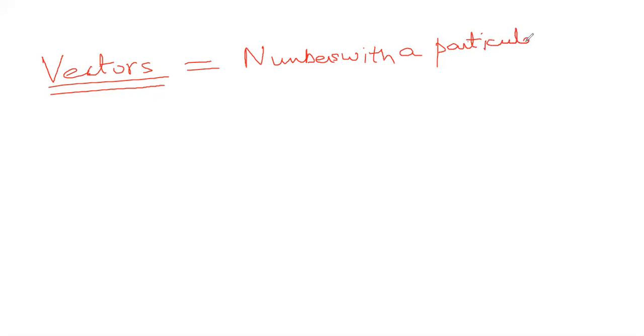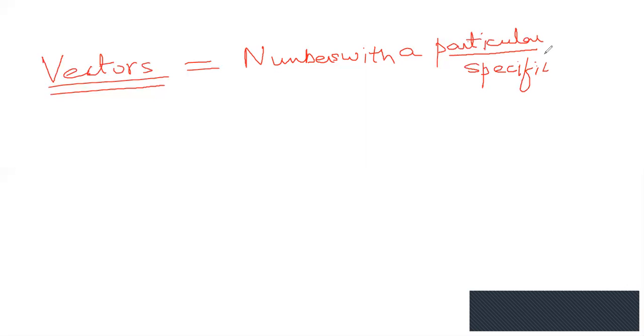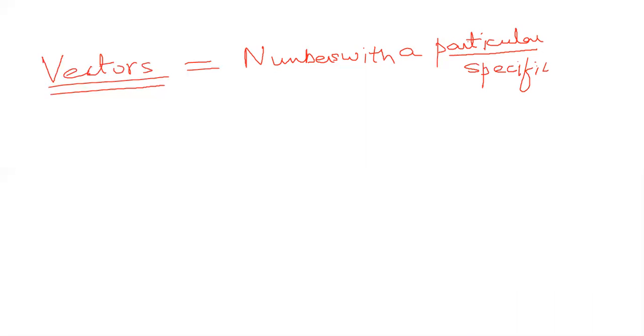Particular means specific. Very important: when we say particular, it is a specific direction. It should not have a direction which keeps on changing. If the direction keeps on changing, then it is not called a vector. It should have a particular direction and it should be specified in one direction only. Such numbers are said to be vectors. Okay, numbers with a particular specific direction. I'm writing that. You can copy the notes if you want. So these are said to be vectors.